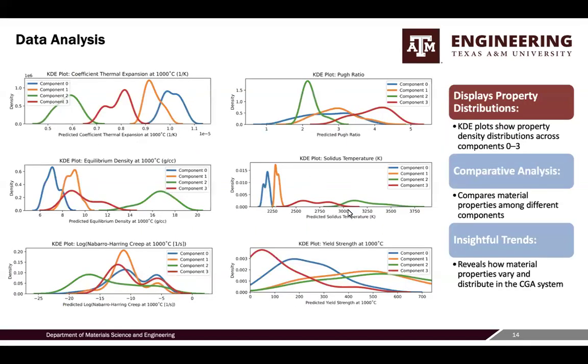In correspondence to the 6 sets of UMAPs on the prior slides, KDE plots for each property include all 4 largest connected components, demonstrating their density spread relative to its property. These plots reveal how material properties vary and distribute within the CGA system and allow us to compare the material properties among different components. The KDE plots provide a comprehensive view of the property distributions and their variations across different compositions. They help in identifying key trends and patterns that influence material performance and optimization.